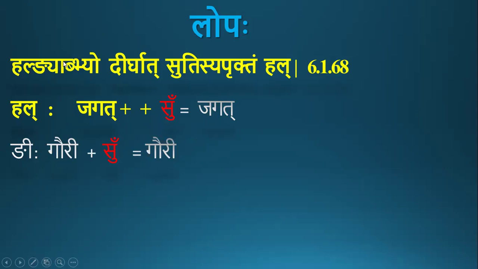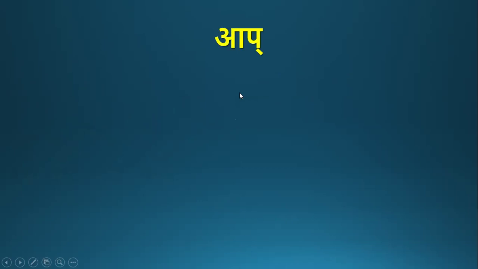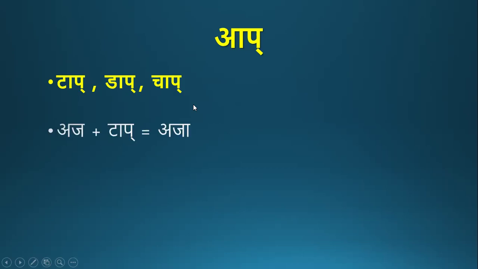Similarly, the next component in the sutra is ap. The ap in the sutra refers to the three pratyayas. They are tap, dap, and chap. Tap pratyaya is added to Aja. In all these three pratyayas, a is the drushya rupa. All others are it. Pakara is it by halantyam. Takara, dakara, chakara are all it by different sutras. Ta, da, cha are all it by chutu.